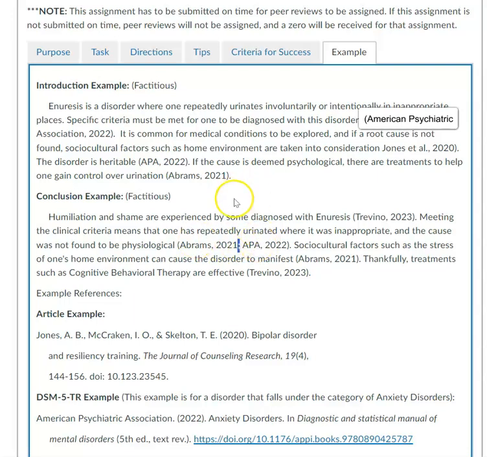In conclusion, do not write out "in conclusion." Here's an example. Humiliation and shame are experienced by some diagnosed with enuresis. Meeting the clinical criteria means that one has repeatedly urinated where it is inappropriate and the cause was not found to be physiological. Sociocultural factors such as the stress of one's home environment can cause the disorder to manifest. Thankfully, treatments such as cognitive behavioral therapy are effective.